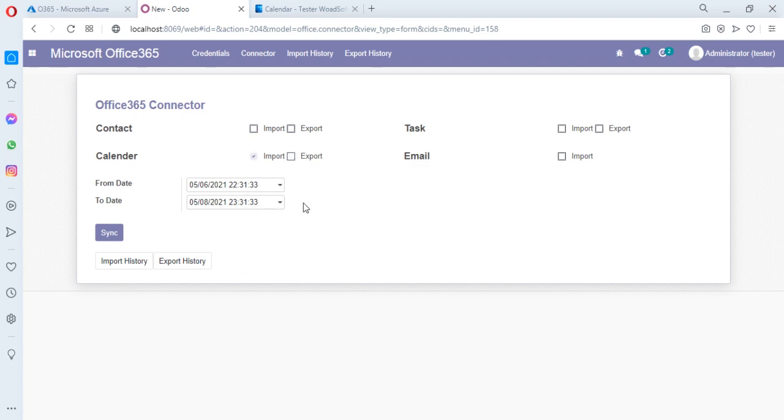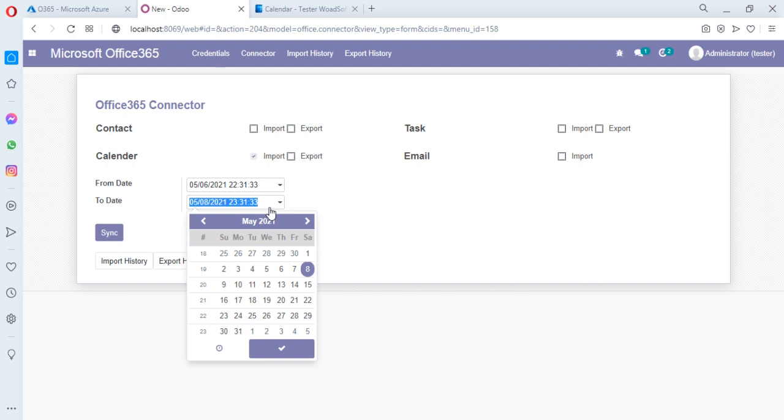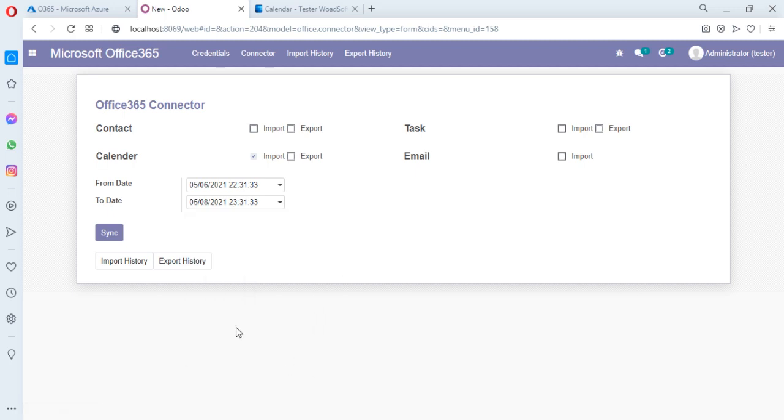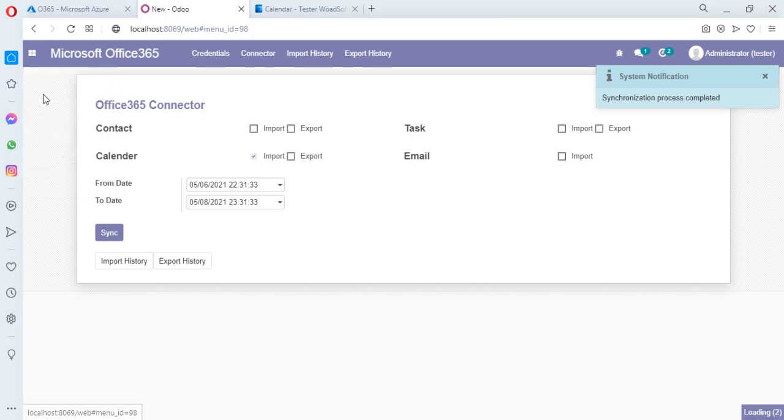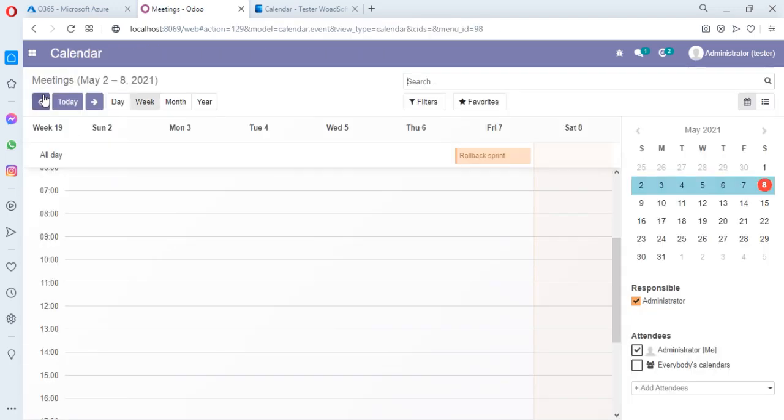and you can specify the time limits according to your desire. And let's suppose we added its limits and click on the sync button. It takes time and the synchronization process is completed successfully. And let's go to the calendar to verify the logs.